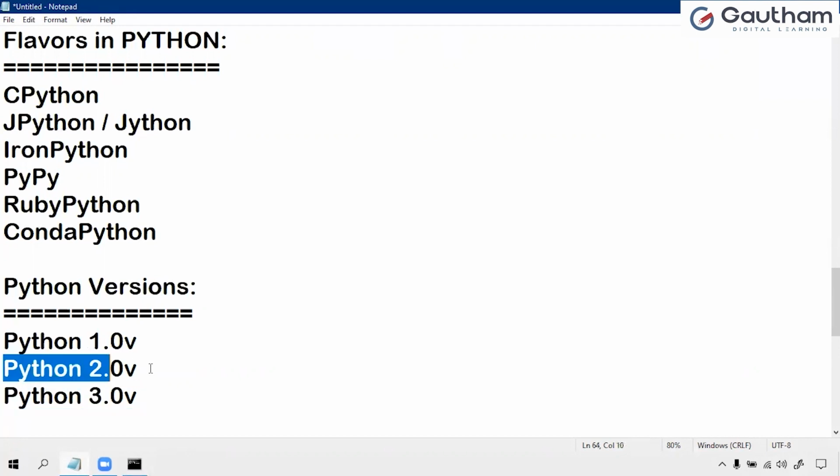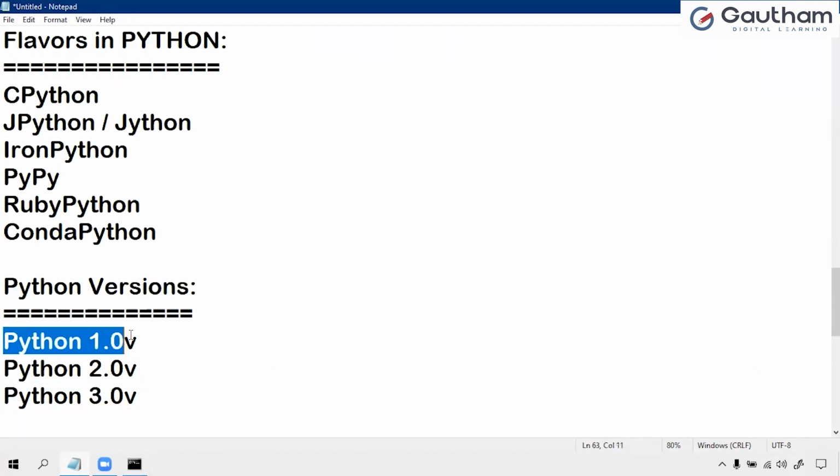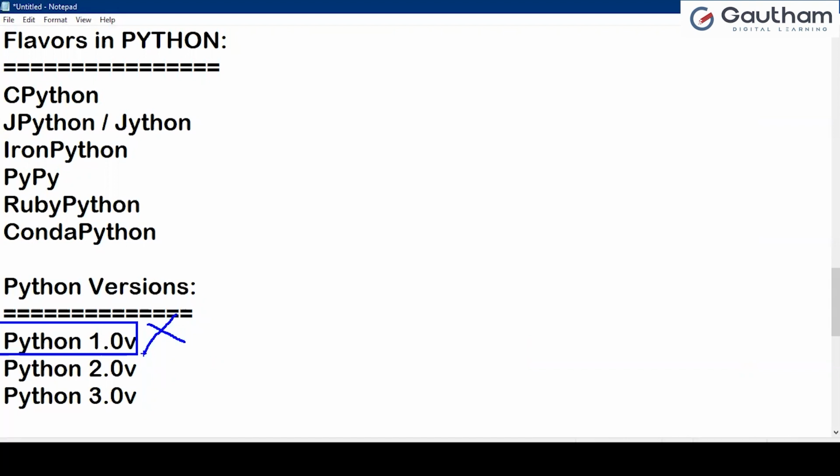Before that was Python 2.0, and before that Python 1.0. Now there is no Python 1.0 in the market. Why? Because Python completely removed these Python 1 versions from their servers, because it is outdated and so many updates have happened in the latest versions.